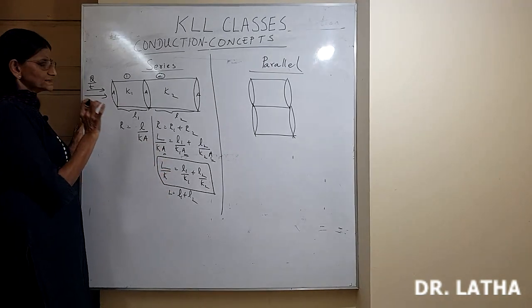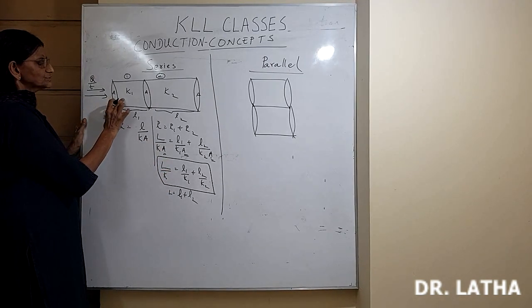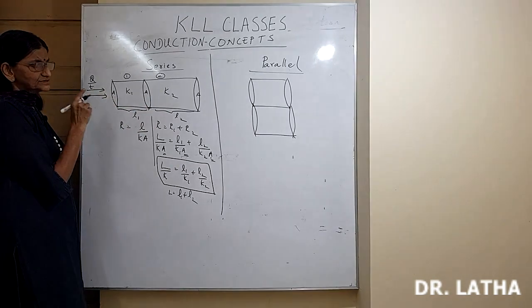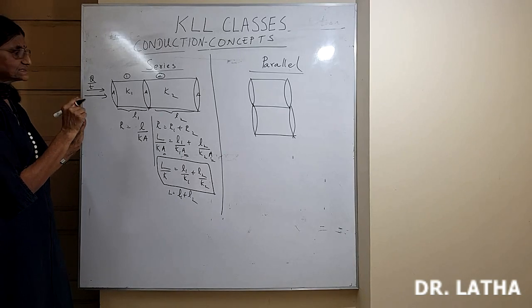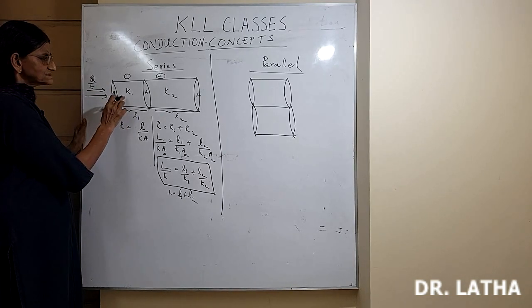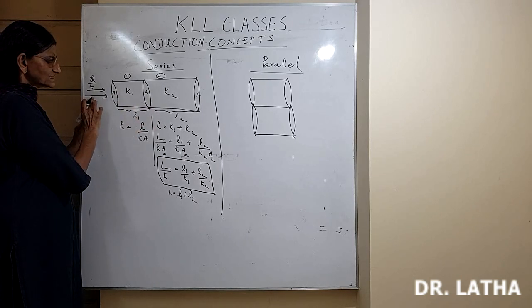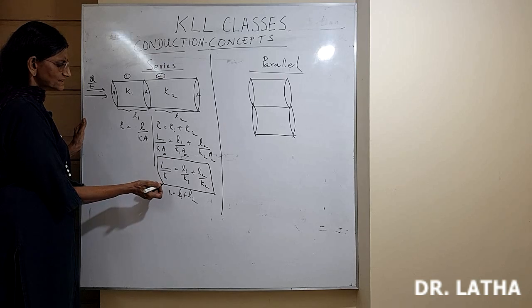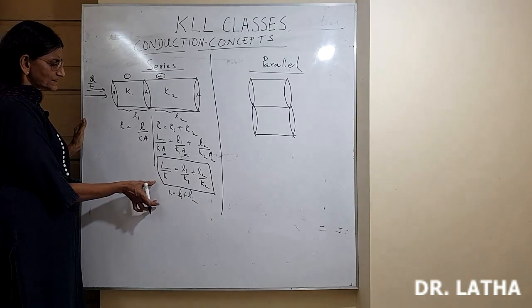So how do you know conductors are in series? In both the conductors, Q by T is the same. Just like for series connection in current electricity, current is the same. Here Q by T is the same. Resistances are different, current is the same. And this is the effective formula for thermal conductivity. Numerical problems will come in this.